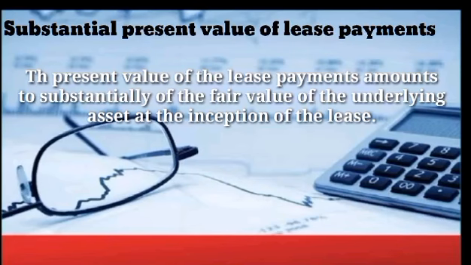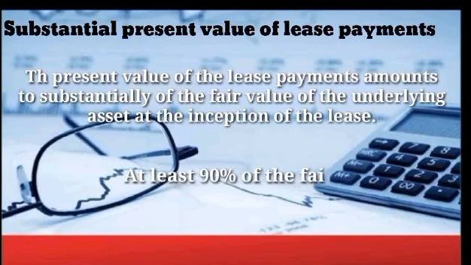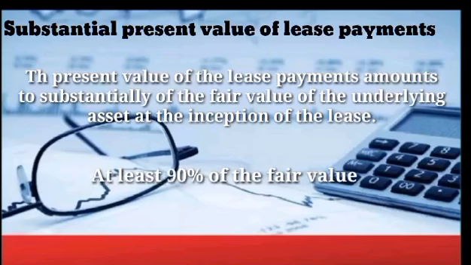Under the USA GAAP, it is said that if the present value is at least 90% of the fair value, it is like you have already paid the whole price of the asset. So this is classified as a finance lease.